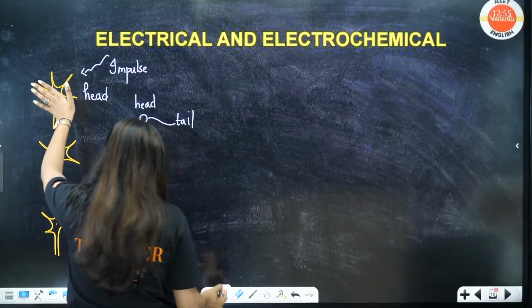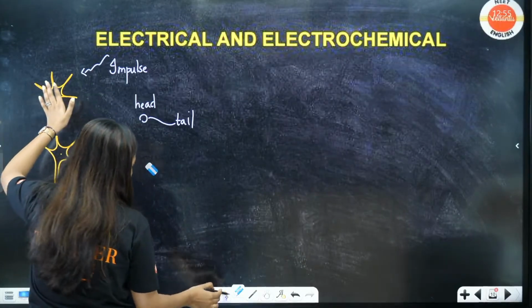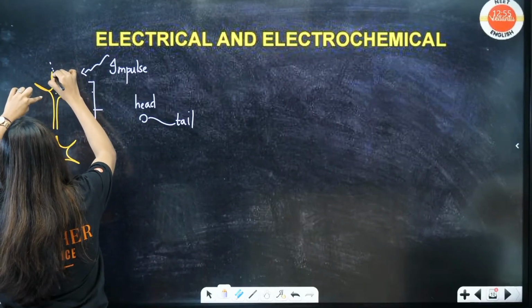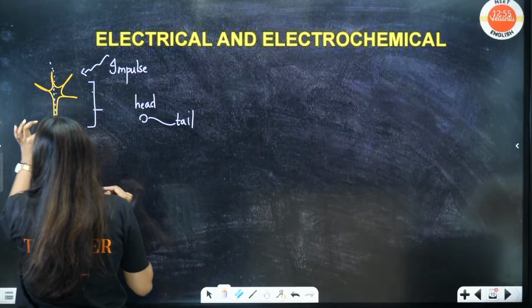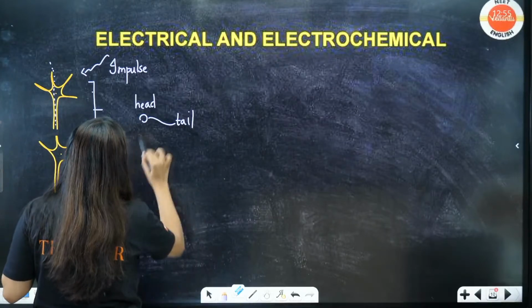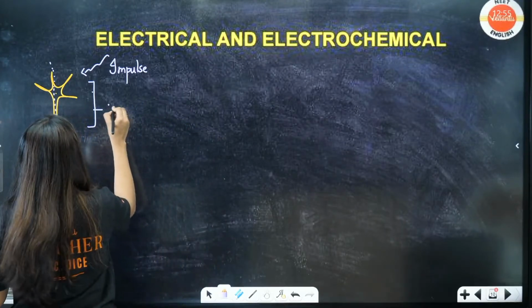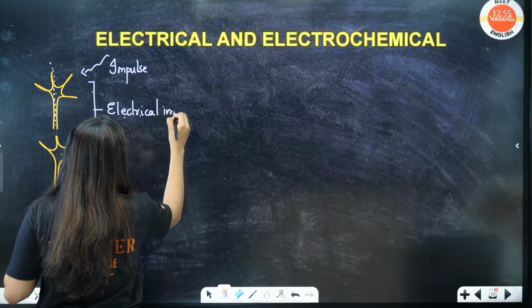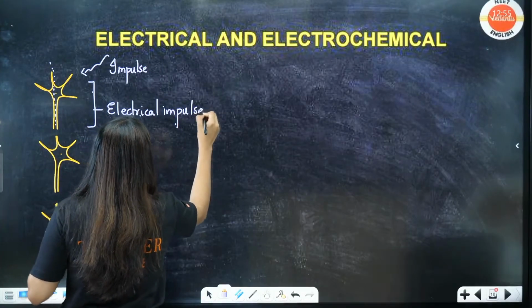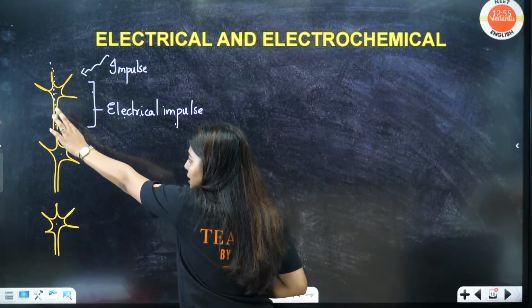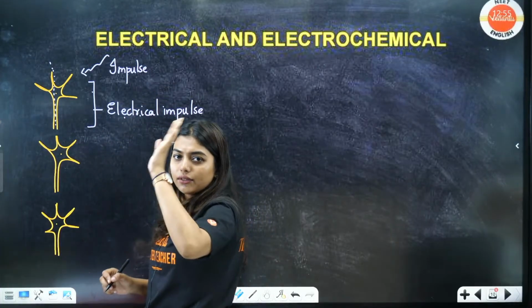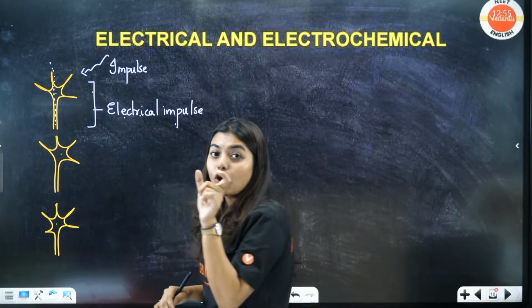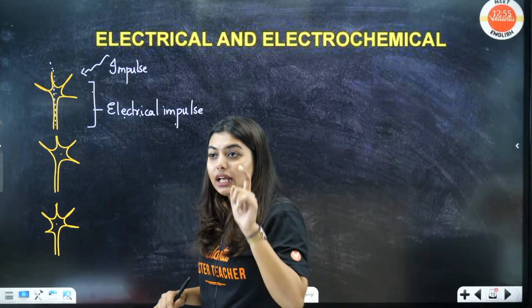Got it? So now students, between these neurons, what is going to happen? An electrical impulse is going to be passed on. Correct? From here one impulse came, it will be passed on, passed on, passed on. Here you can see there is a gap. In the gap, what exactly happens? Wait 1 second. This is going to be an electrical impulse. Okay, ma'am, understood. One impulse came, ma'am. It went all the way through my axon, through my dendrite axon. Okay, understood. Now, between these two axons, there is a small gap that you see.